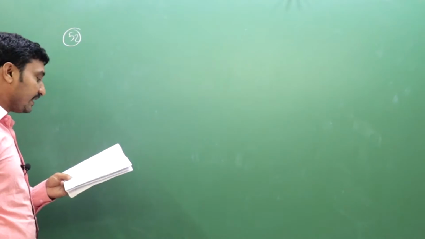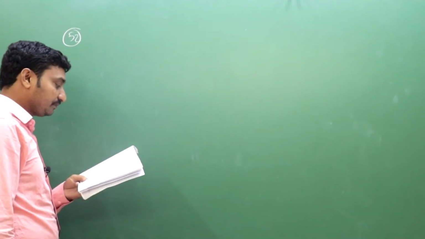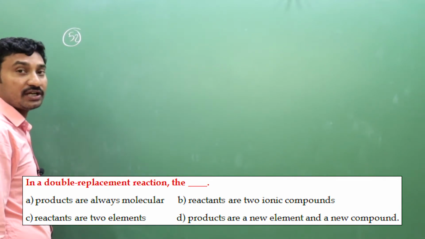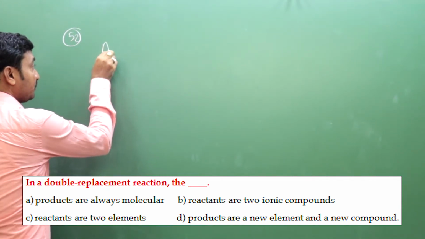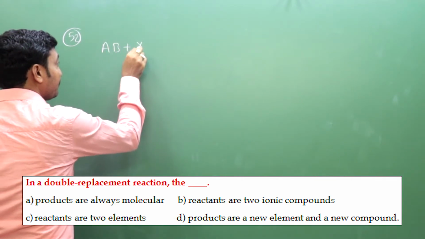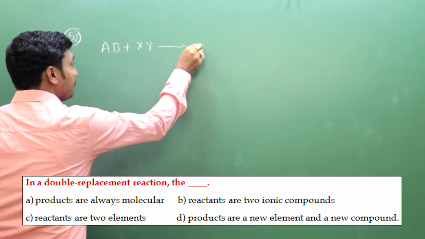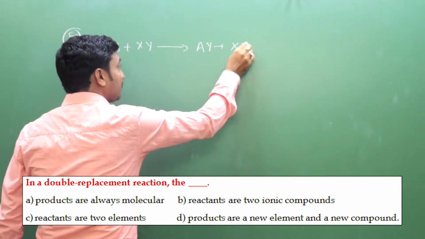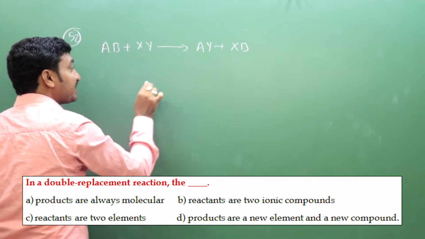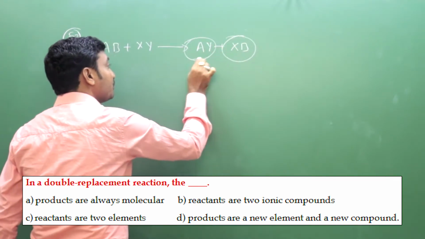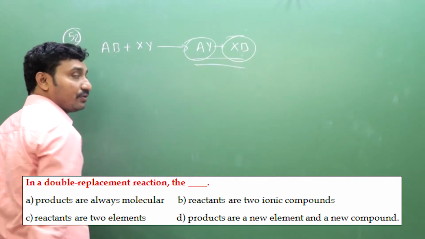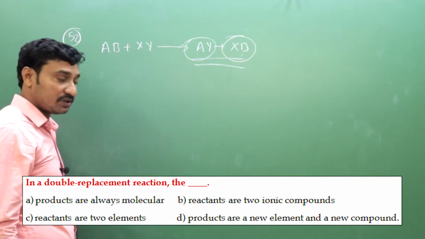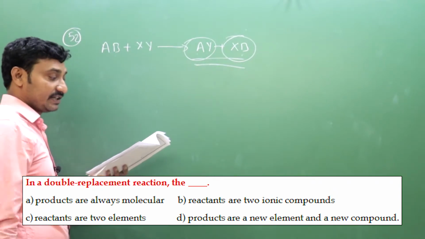52. In a double replacement reaction, the dash. Option A, products always molecular. Yes. For example, AB plus XY, B replaced by Y, Y replaced by B. So in a double displacement reaction, the products are always molecules. Yes, correct. This is a molecule, this is a molecule, not an element. Both the products are molecules. That's why option A is correct.